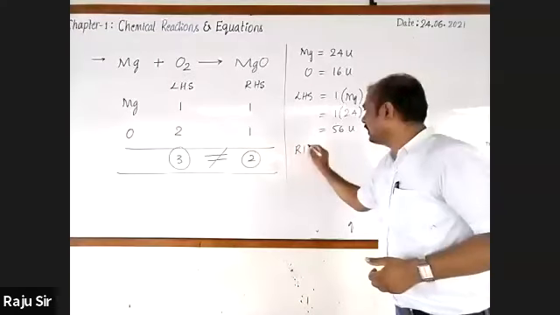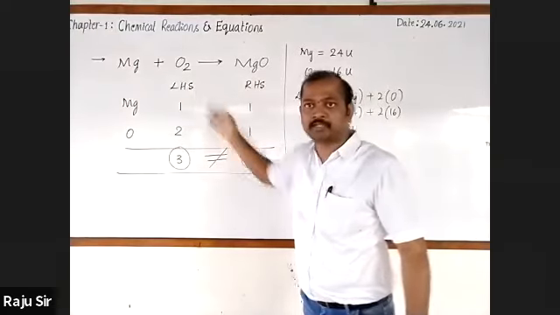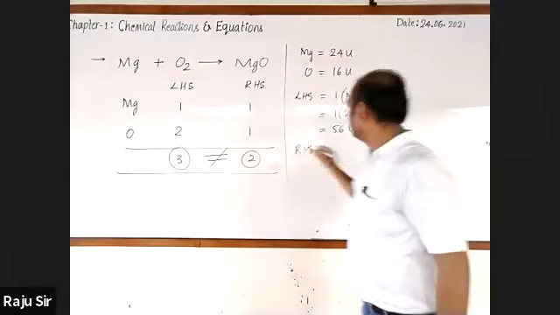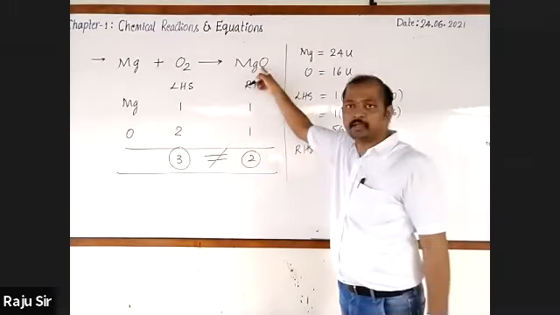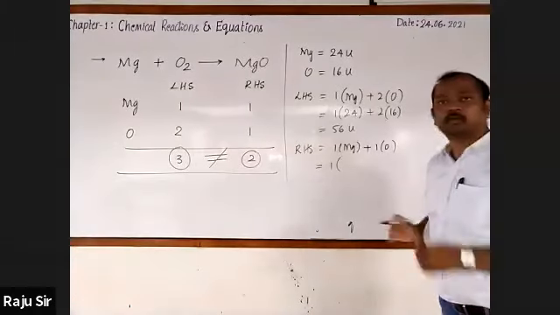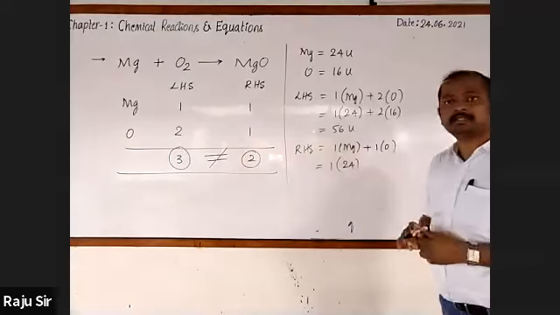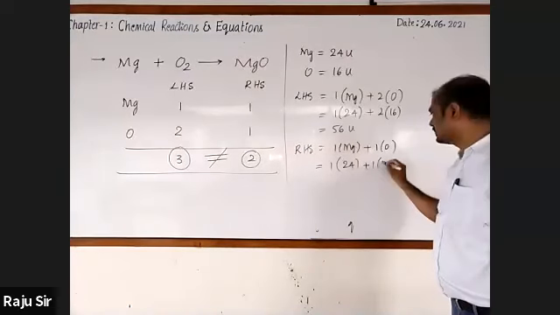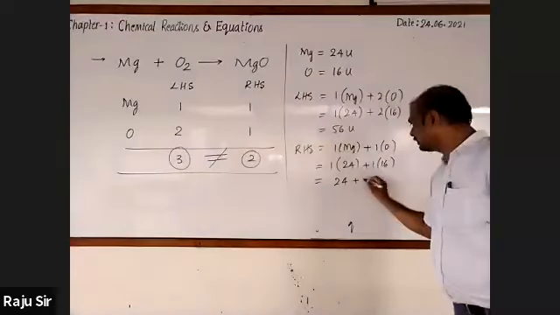Now similarly, I'll take the RHS part, nothing but the product side. Here we have 1 atom of magnesium and 1 atom of oxygen. It's equal to 1 into atomic mass of magnesium, 24 unified mass, plus atomic mass of oxygen, 16 unified mass. 24 ones are 24, 16 ones are 16.